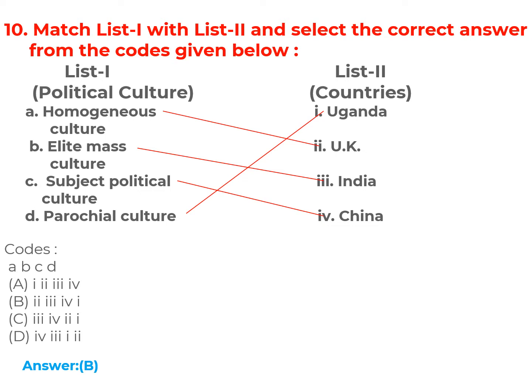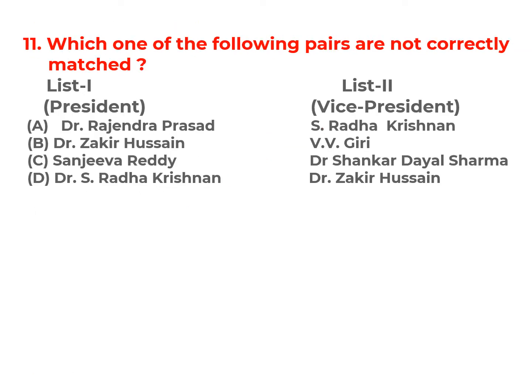2, 3, 4, 1. Now which one of the following pairs is not correctly matched? You have to match president with vice president and see which one is not correct. Dr. Rajendra Prasad, S. Radhakrishnan was the vice president during the presidency of Dr. Rajendra Prasad. So this is correct. Dr. Zakir Hussain, V. V. Giri was the vice president. It is also correct.